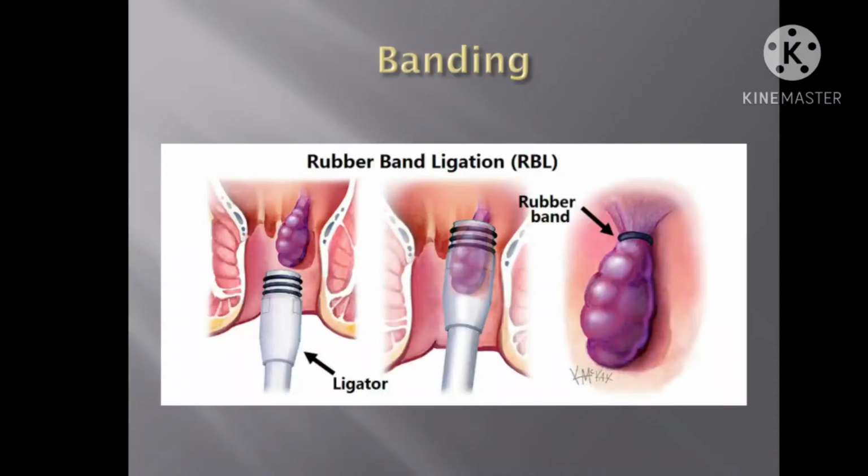In the banding procedure, you apply a band over the internal hemorrhoids and the hemorrhoid sloughs off. The only issue with banding is that sometimes the patient goes into sepsis. So we need to tell the patients about the features of this sepsis, and if the patient develops post-operative fever, he should report immediately. Coming to the operative management. When these conservative measures fail, or there is a recurrent hemorrhoid or an external hemorrhoid, in those cases we need to do some surgical intervention.